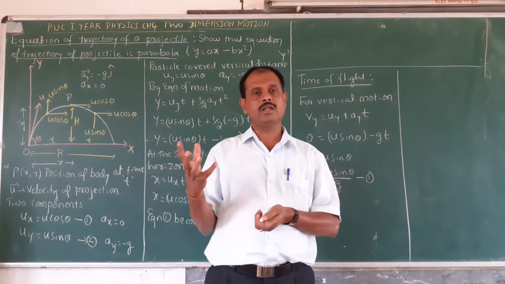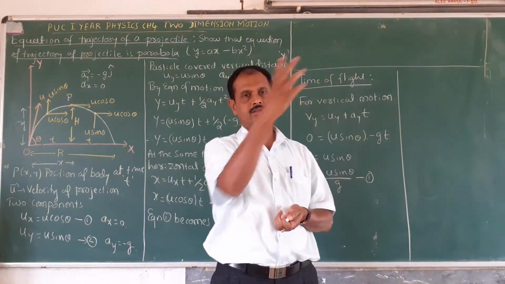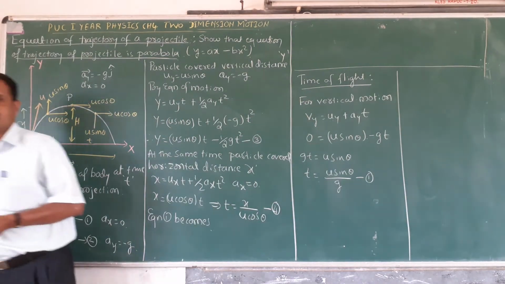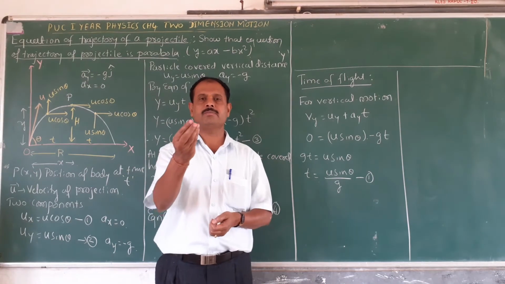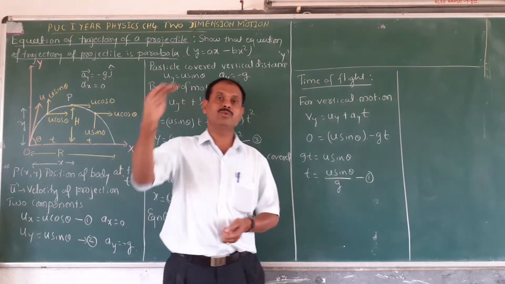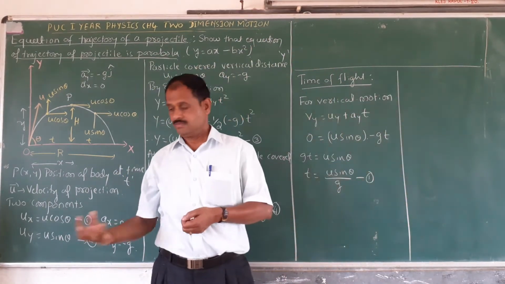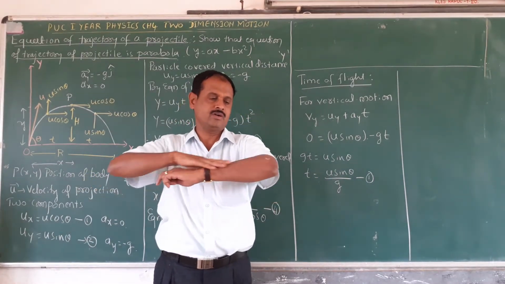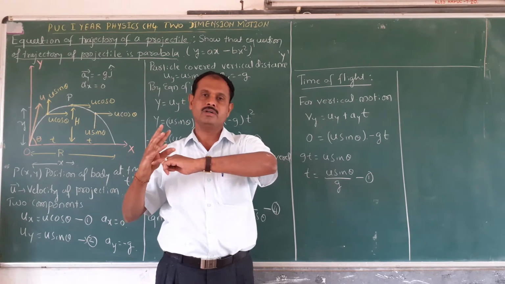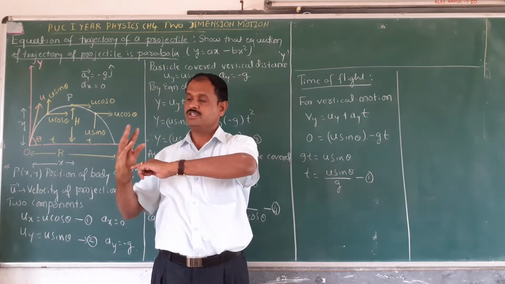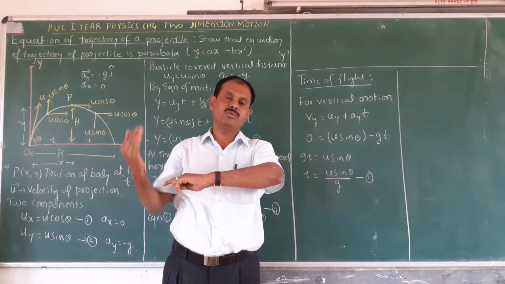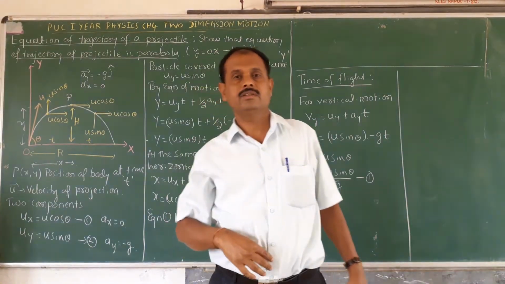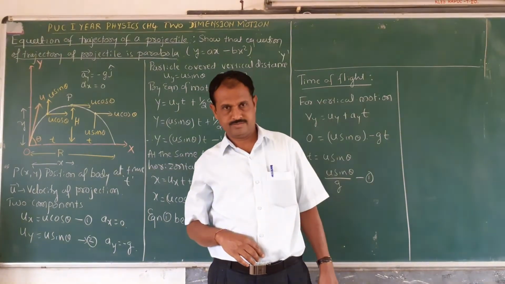Any body or particle is thrown in space, at a certain angle to the horizontal. This is the horizontal. Now the body is thrown in this direction and moves like this due to the effect of gravity. It follows a curved path due to the effect of gravity. This is called projectile motion.